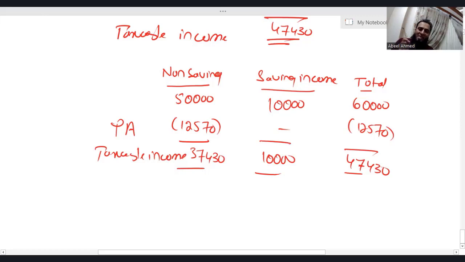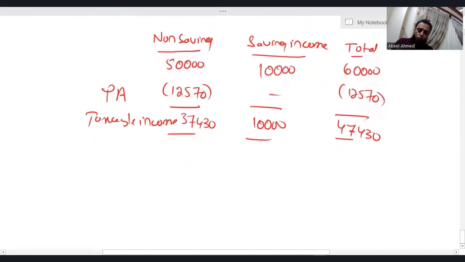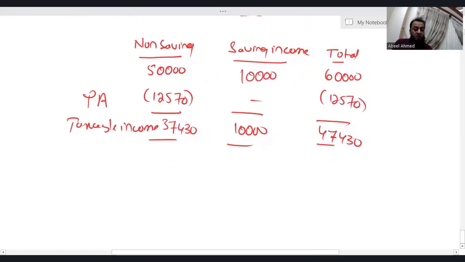Personal allowance is deducted from the non-saving income. You have to repeat this with me, okay? Personal allowance is deducted from the non-saving income. Okay. When it comes to applying the tax rates, first we apply the tax rates on non-saving income.